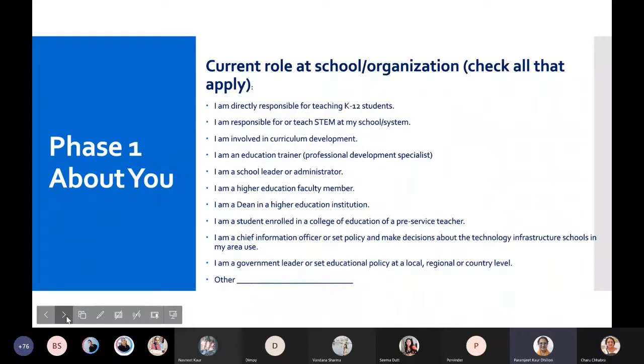Phase one, about you, current role at school organization, check all that apply. I'm directly responsible for teaching K-12 students. I'm responsible for or teach STEM at my school system. I'm involved in curriculum development. Whichever you feel is correct, please tick it and make sure we give the right information and don't try to blow up our responsibilities as such. And then I am a government leader, set up education policy. So others, any other thing which you feel like?